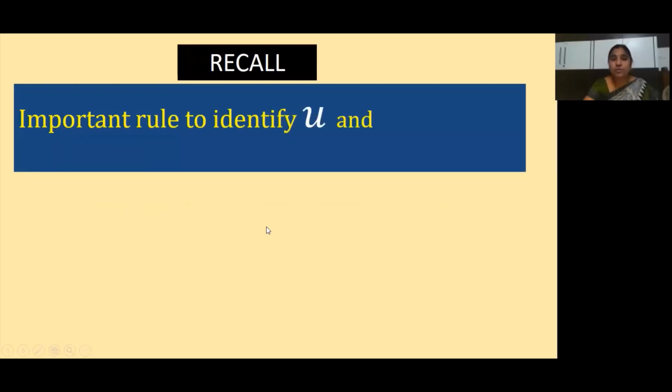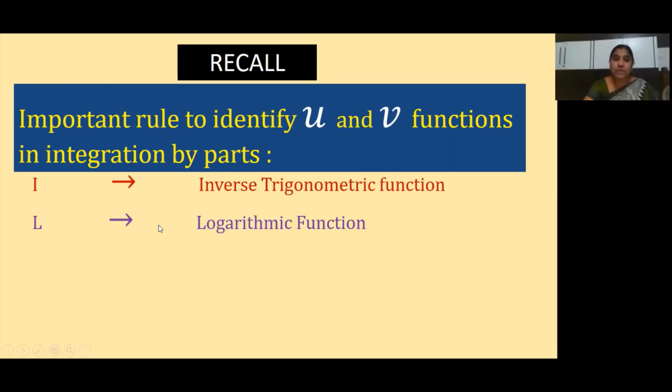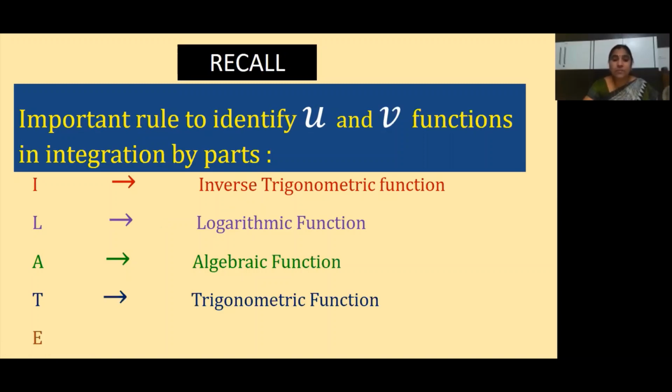Here another important rule we have learned, which is to identify u and v functions in integration by parts. How to identify them? Using the word ILATE. Already we have discussed ILATE in the last session, where I stands for inverse trigonometric function, L stands for logarithmic function, A stands for algebraic function, T stands for trigonometric function, E stands for exponential function. Clear, children? So these are the terms. Using these terms, whichever comes first in our given product function, according to that we have to consider the u and v. Clear?